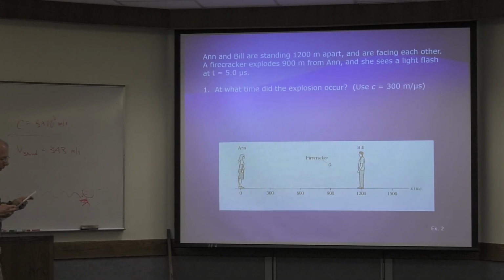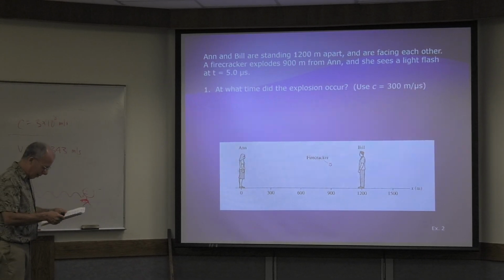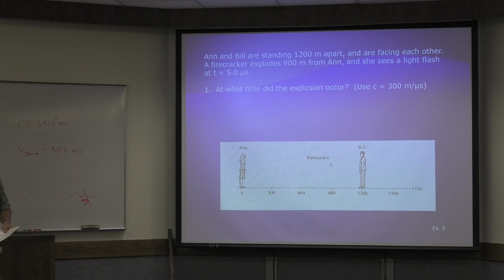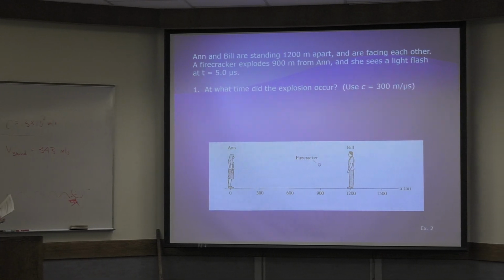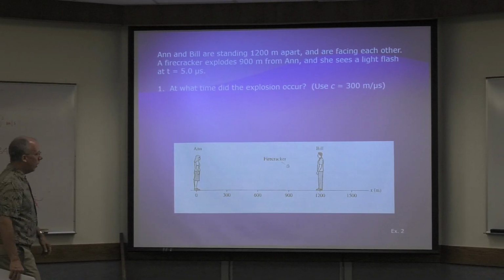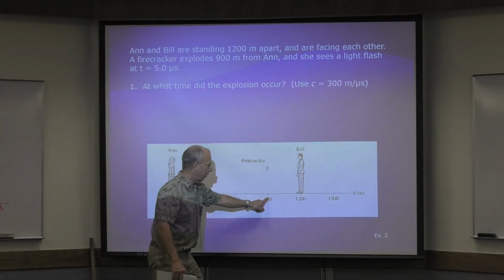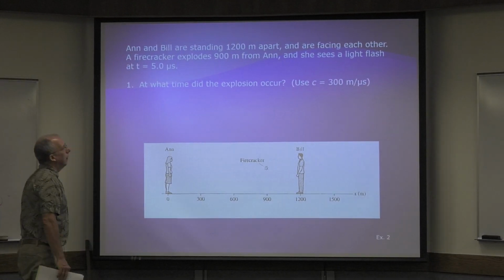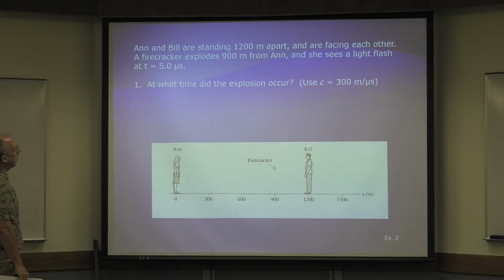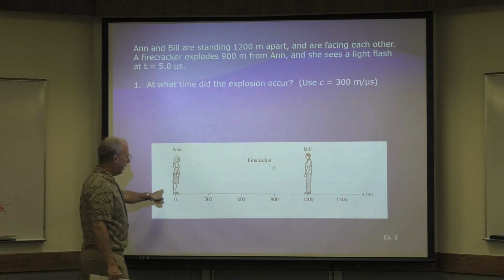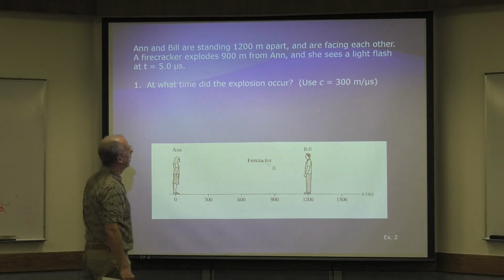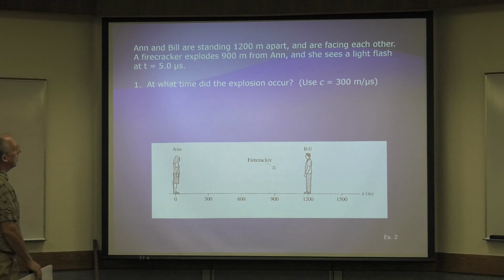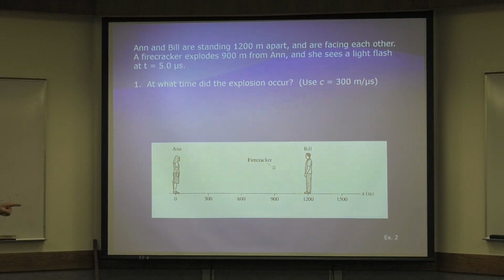Okay, we have more of these questions for you because you have to understand them to make any progress. Ann and Bill are standing 1,200 meters apart, facing each other. A firecracker explodes 900 meters from Ann, and she sees a light flash at t equals 5 microseconds.